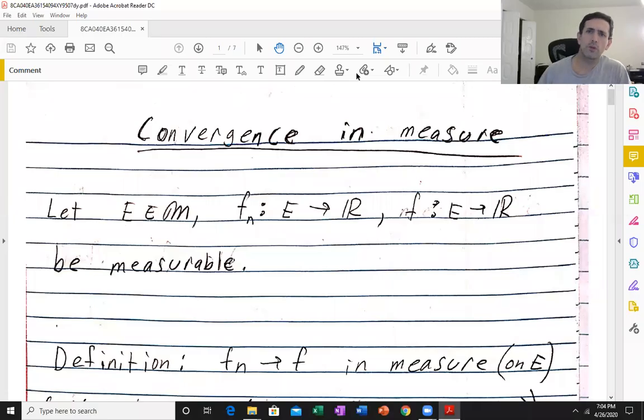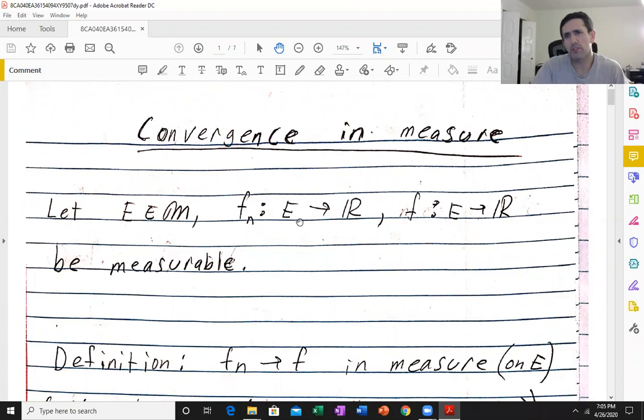Okay, so what I want to do now is discuss convergence in measure. This is going to be section 5.2 in the textbook. So yeah, we've actually already seen this before in the exam too.